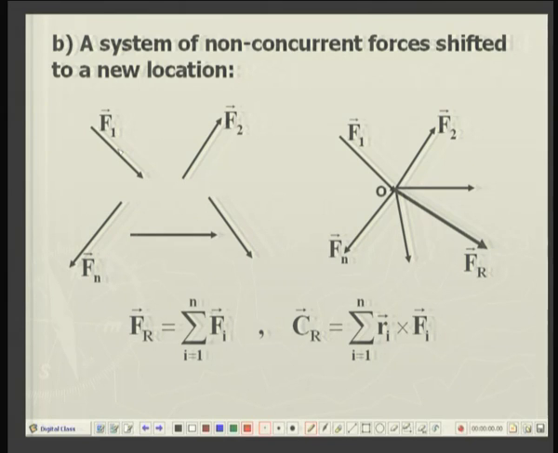Similarly, F2 can be shifted to a new location and a couple is created, R2 vector crossed with F2 vector, and so on up to the nth force Fn shifted to the new location, and the additional couple will be Rn vector crossed with Fn force.